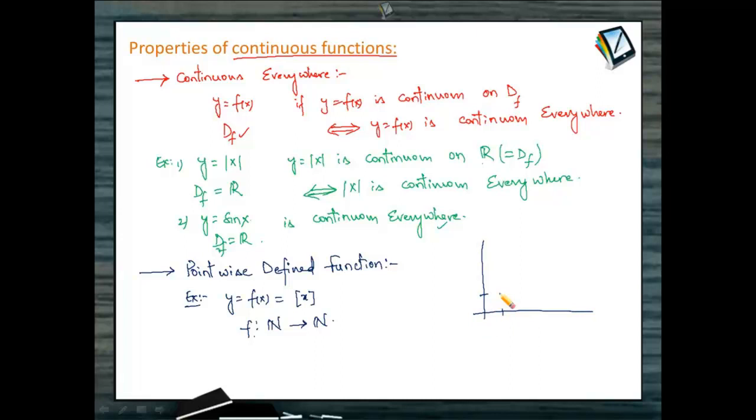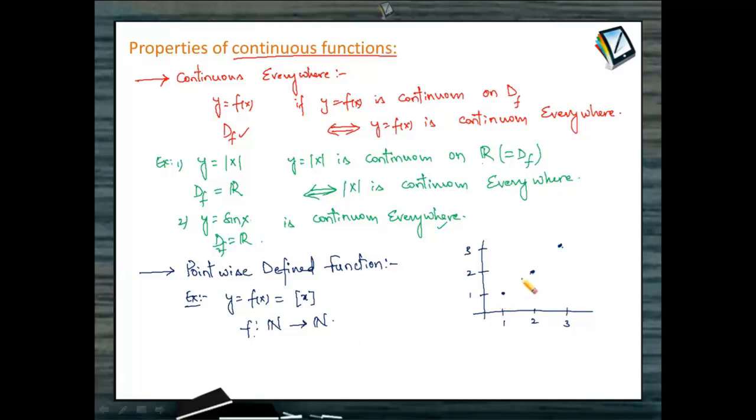At 1, the functional value will also be 1, isn't it? At 2, when x is 2, the functional value is also 2. Similarly, at 3, the functional value is also 3, right? So how will be the graph of this function? It will be a collection of all these points on the plane. Now, what do you think about the continuity of such a pointwise defined function? I'm sure you might be thinking directly from the graphical appearance, there is a jump from 1 to 2, from 2 to 3, therefore you will be jumping to a conclusion that maybe this is a discontinuous function, right?